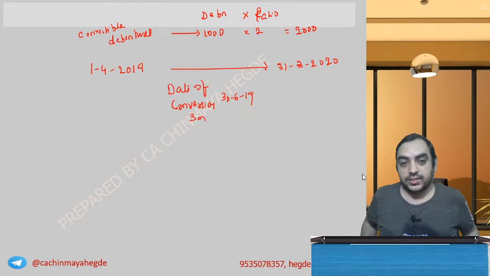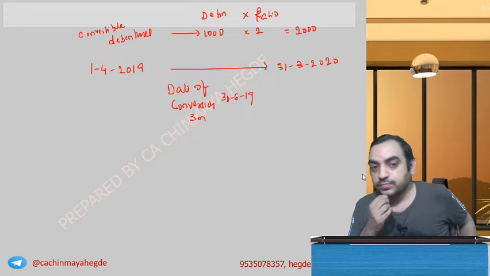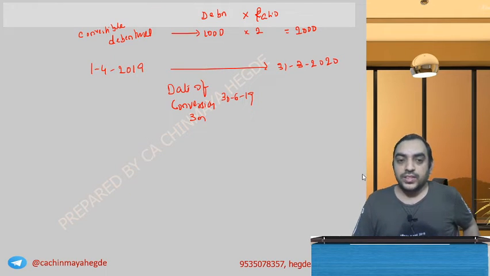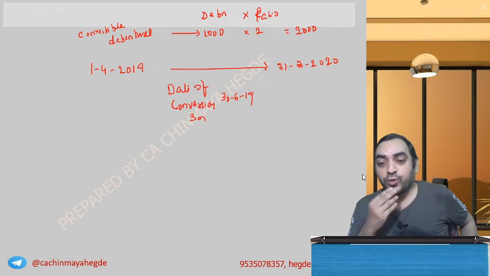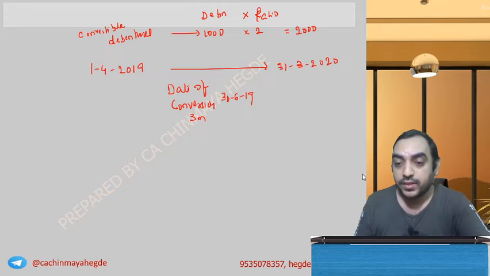For what period do you take it as basic, for what period do you take it as dilutive?